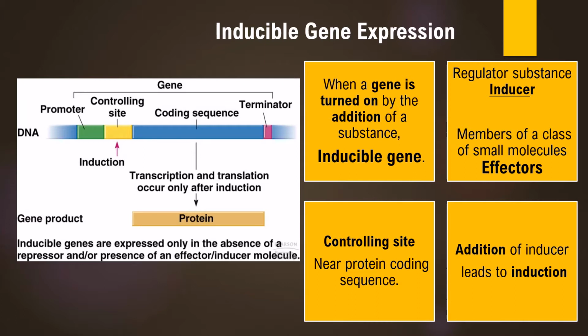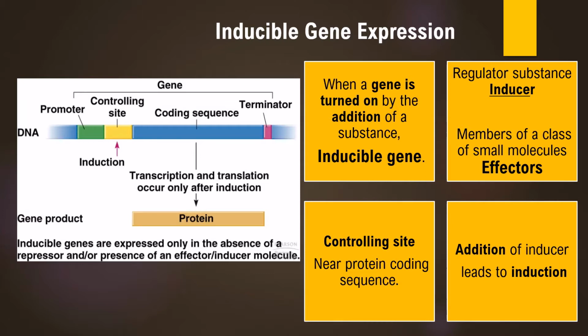Whenever a particular bacterial gene is turned on by the addition of a particular substance, such a gene is called an inducible gene. The regulatory substance controlling the expression of this inducible gene is called an inducer. Inducers belong to a class of molecules called effectors. So an inducer is a type of effector molecule, a regulator molecule.